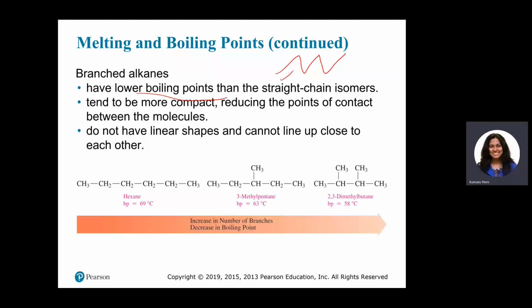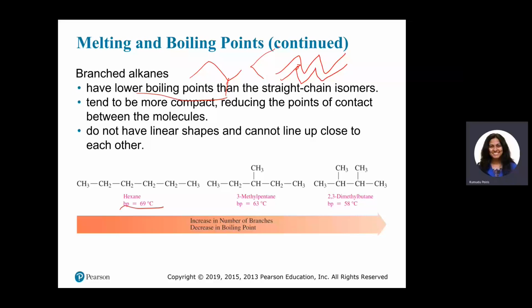Straight chains can be arranged like this, but branched ones cannot be arranged in a nice pattern like this. Therefore, the surface exposed for making intermolecular forces is lower in branched alkanes than in their straight chain isomers. Therefore, branched alkanes have lower boiling points than their straight chain alkanes.